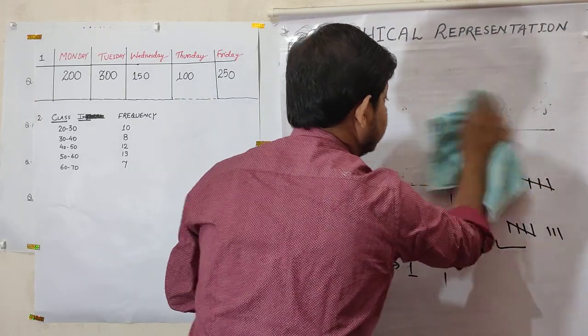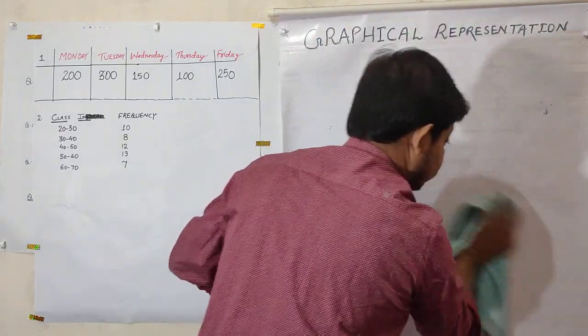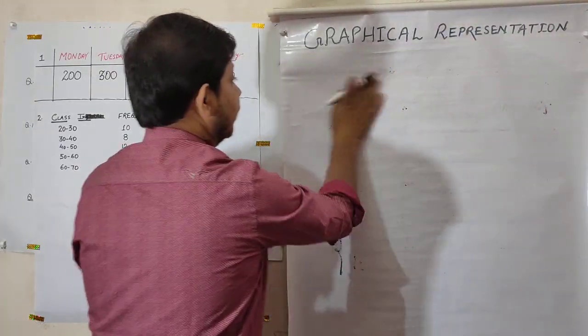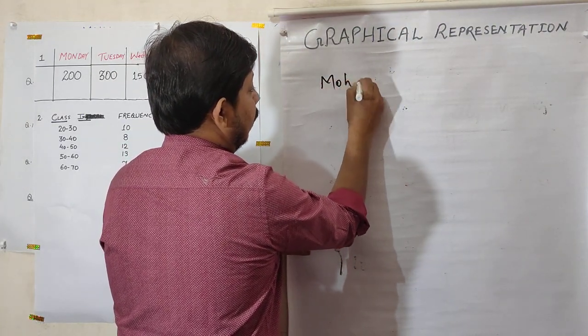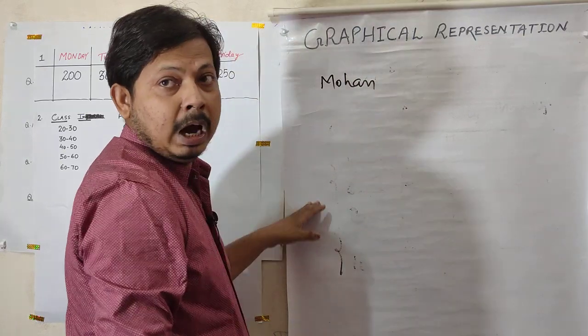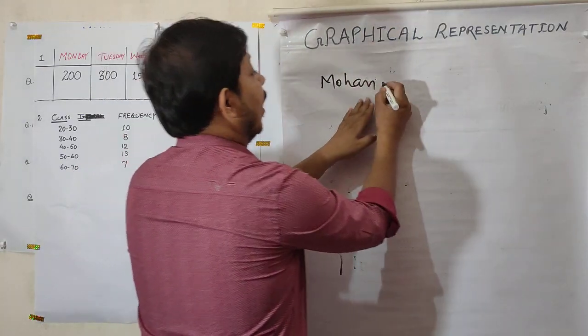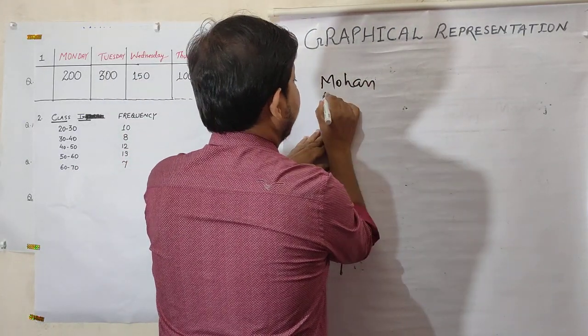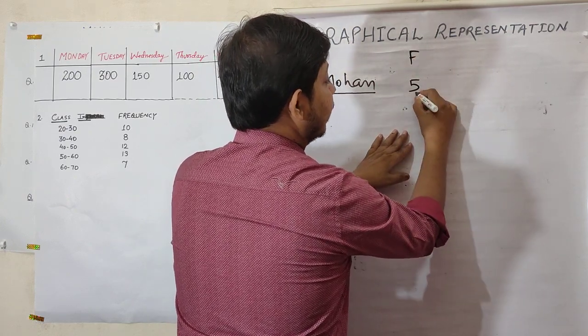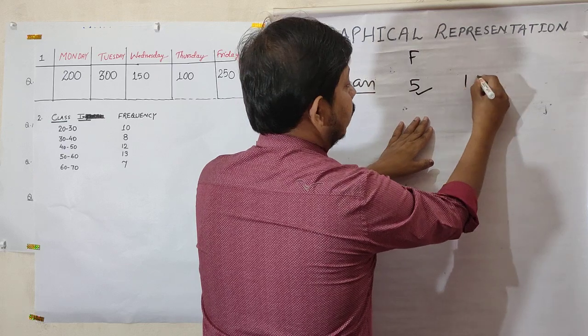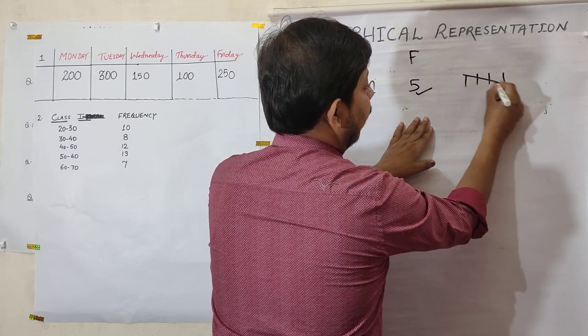Suppose if I write here Mohan. How many mangoes does Mohan have? 5. Suppose Mohan is the subject and 5 is the frequency. So how will I write 5 as tally marks? 1, 2, 3, 4, 5.